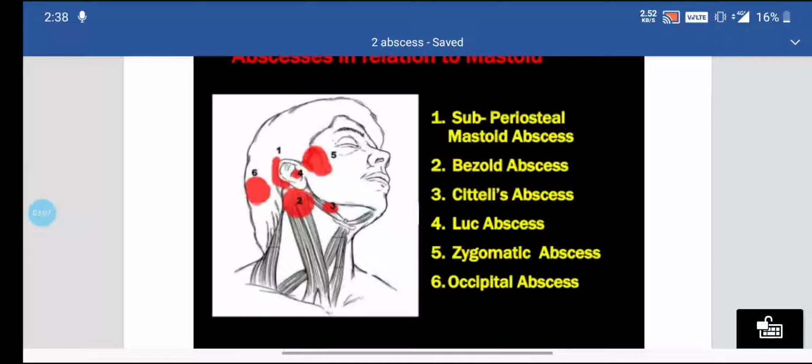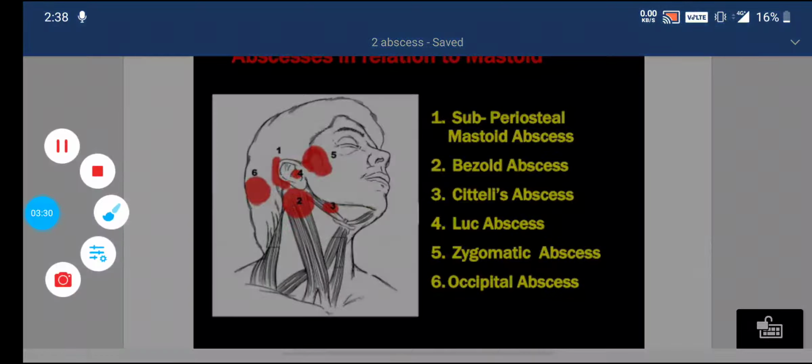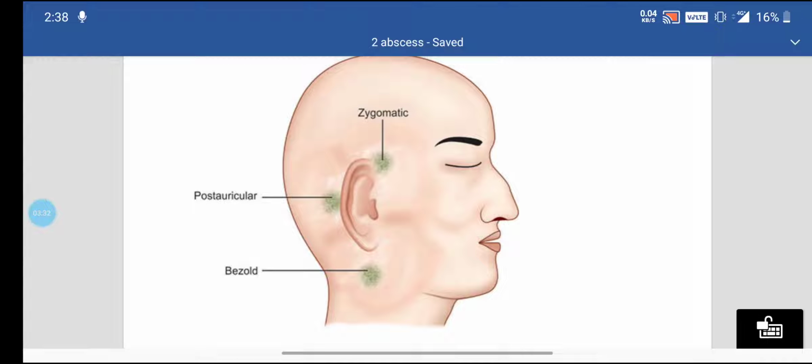Fifth, zygomatic abscess. It is similar to the Luc abscess in its place, as you can see in figure number 5. It develops at the zygomatic bone, so it is known as a zygomatic abscess. And number 6 is the occipital abscess. When the infection spreads posteriorly to the mastoid process, it is known as the occipital abscess.